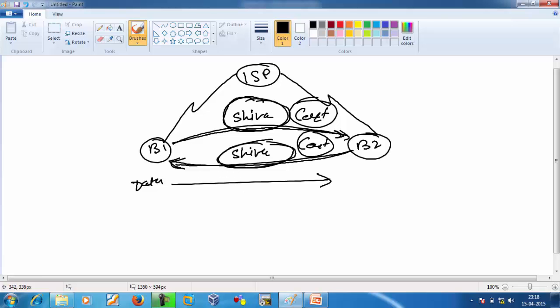Again, I am saying that before data is exchanged between two devices, they will authenticate to each other using a pre-shared key, or we can say digital certificates. If they authenticate to each other, only then will data be exchanged. If authentication fails, then data will not be exchanged.